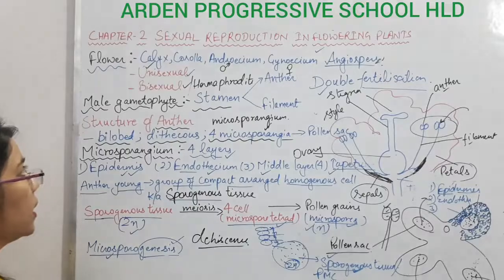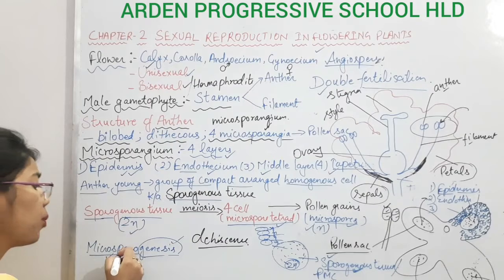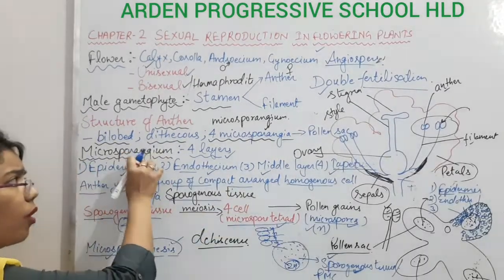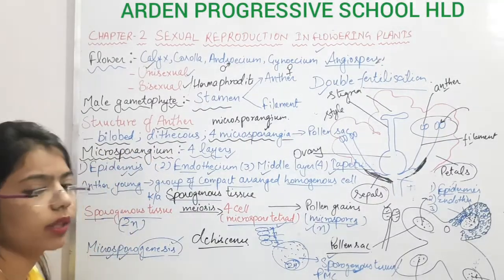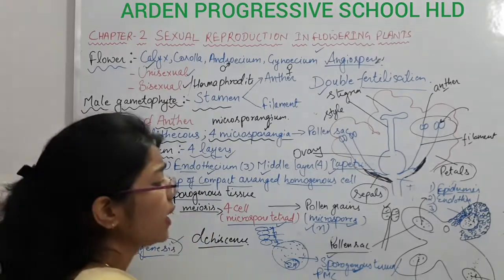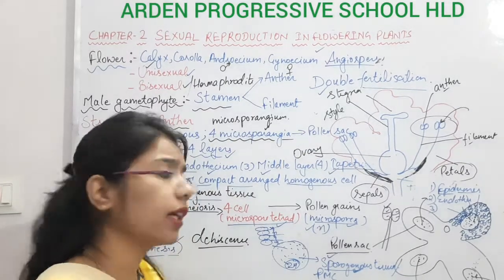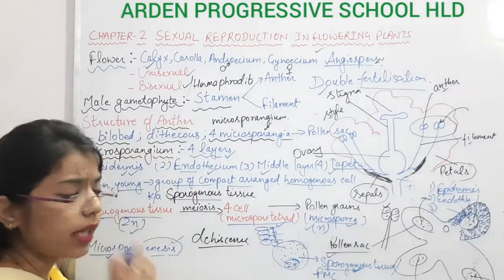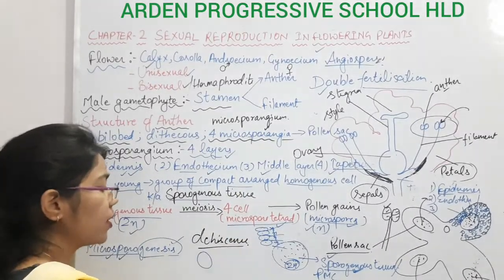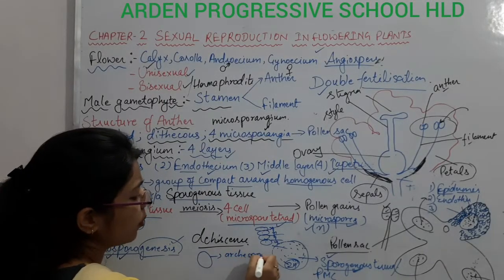So don't confuse these terms. Microsporangium is the sac-like structure, and sporogenesis is the formation of pollen grains, which is going to form inside this microsporangium or the microsporangia. Is it clear? Now, the sporogenous tissue is present inside this one, and before the formation of the flower, there is a simple cell which is known as the archisporial cell. What is it? Archisporial cell.